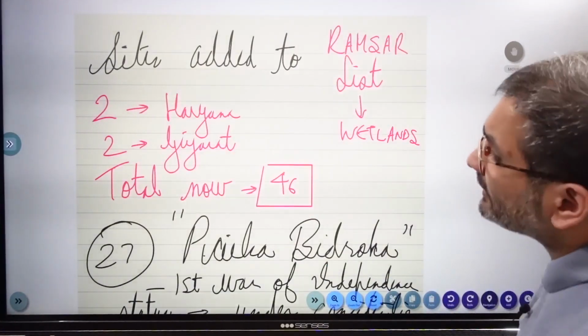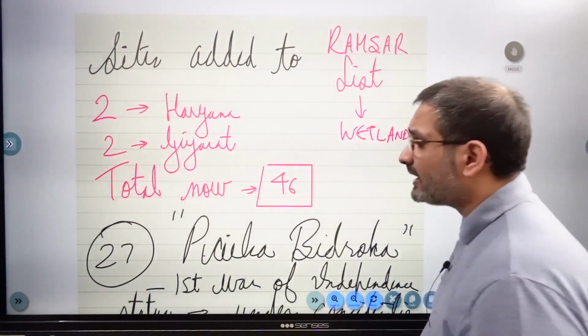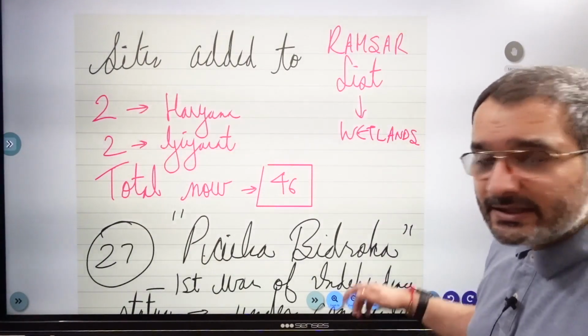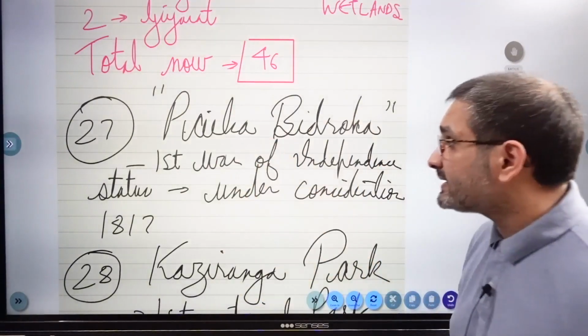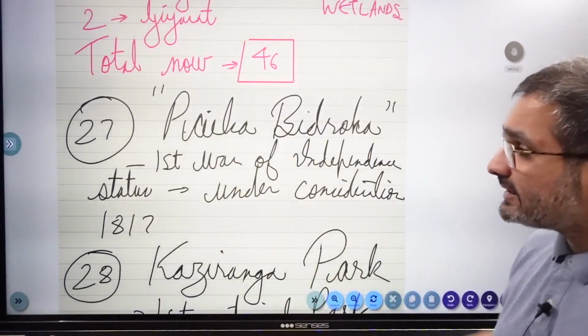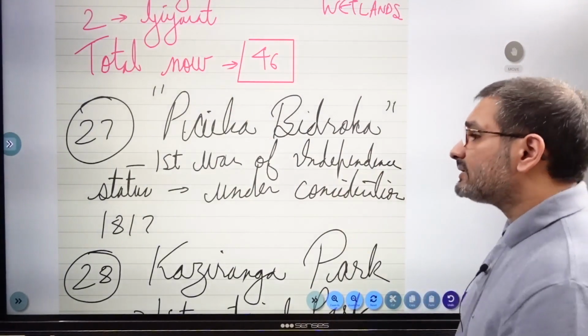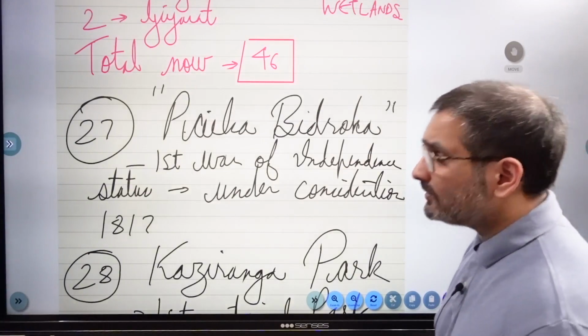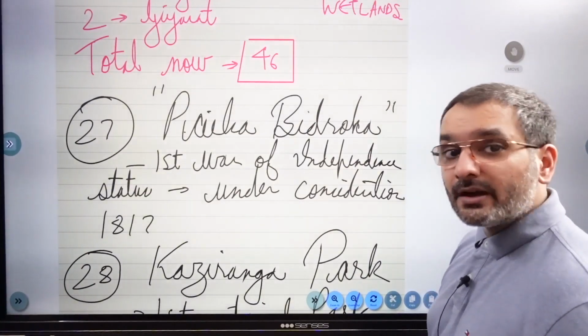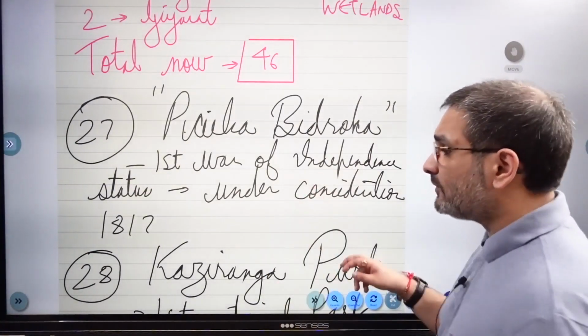So 2 have been added from Haryana, 2 have been added from Gujarat. The total now after these additions is 46. We have 46 Indian sites on the wetlands list. Then this is crucial. So I think Odisha वालों ने ये चीज उठाई थी. So the Paika Bidroh is under consideration to be declared as the first war of independence.